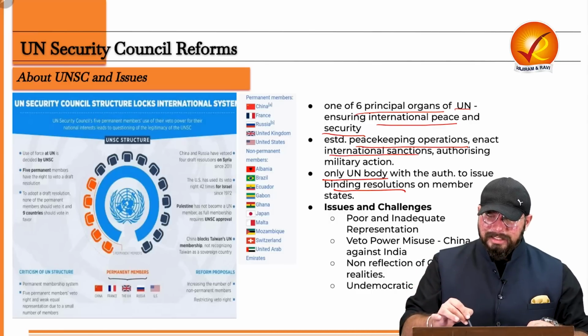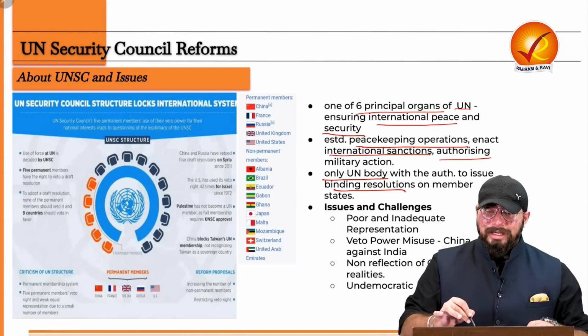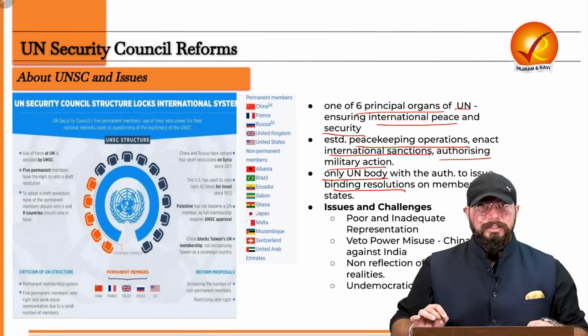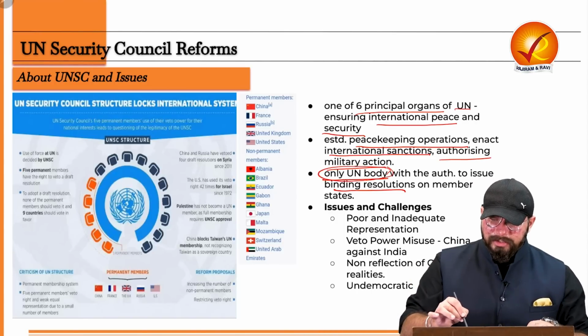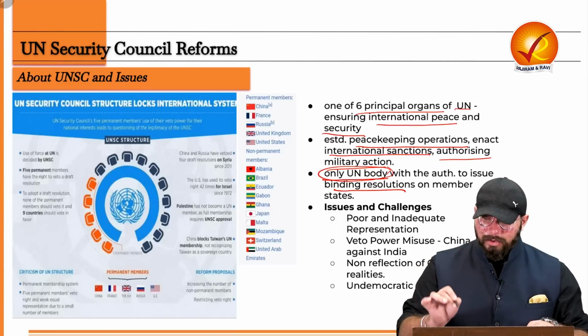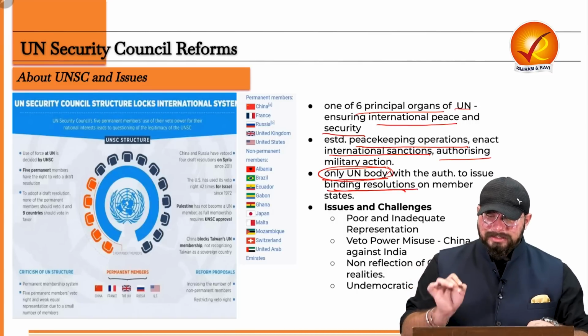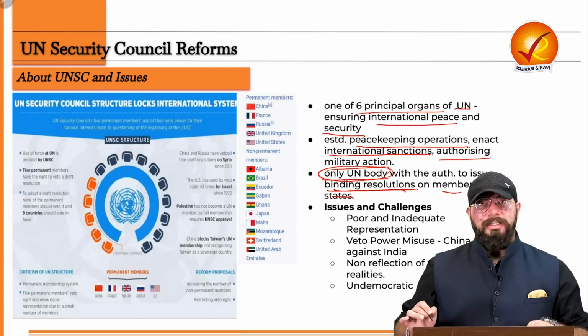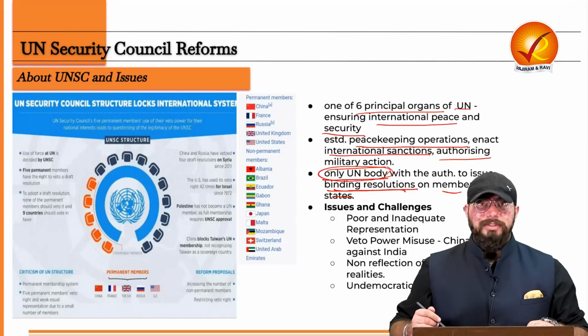It enacts international sanctions against various countries, and it can authorize military action against various countries. Also, it is the only UN body which has the authority to issue binding resolutions on the member states, which is why the UN Security Council is a very, very powerful organization.